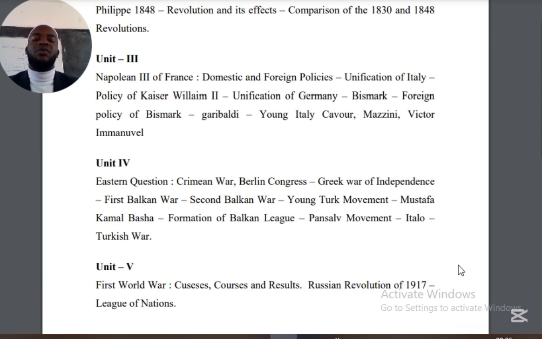We shall look at the Syrian question, 1839 to 1841. Then we shall look at the Crimean War that was wasteful and useless in 1854 to 1856, the Berlin Congress of 1878, and then we shall look at the Balkan Wars or the Balkan Crisis, which will drive us to another phase. So that's what we shall look at.